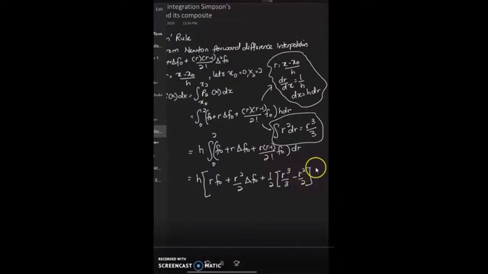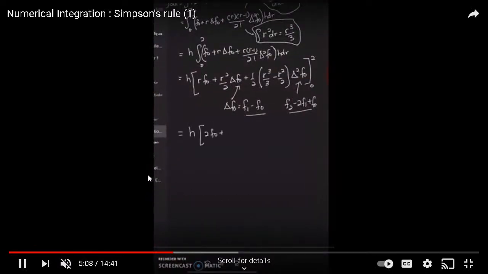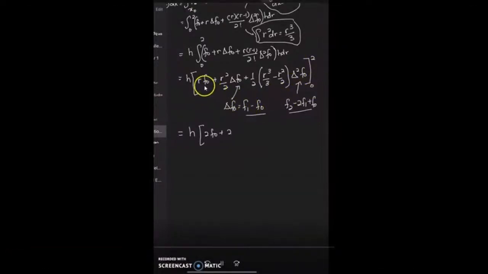Any problem here? We have no problem here, right? We want to continue to do the integral one by one. Put every r replaced by 2: 2 f0 plus 2 times (f1 minus f0), and then plus 1 over 2 times 2 divided by 3, should be r power 3, we need to power 3, and then delta squared f0.